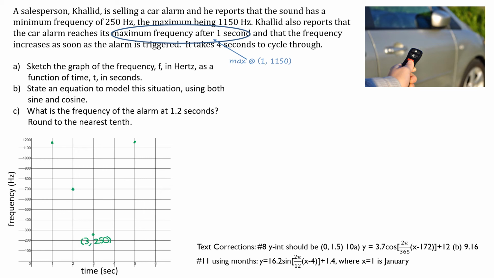That's at 700, because halfway between 250 and 1150 is 700. That occurs again at 4 seconds. Now I've got the 5 main points for my wave: max, min, and equation of the axis. I'm going to draw a curve to connect all that. I'm also going to back it up to get it on the y-axis, and that'll be important in a second. So let me just put in my wave here.